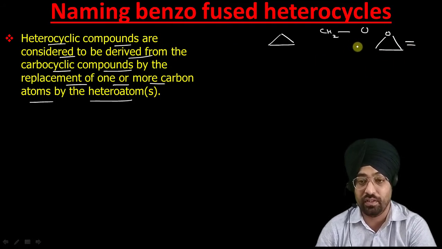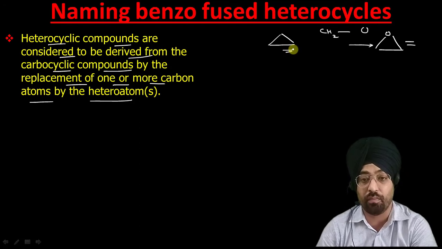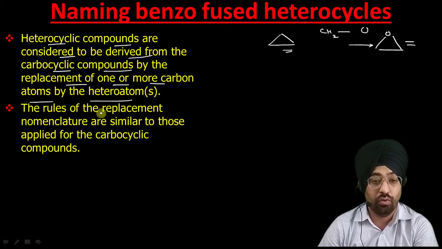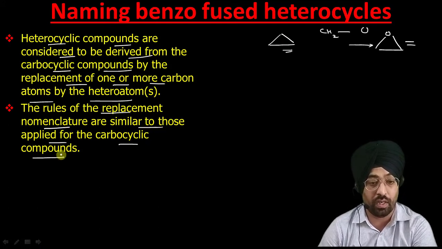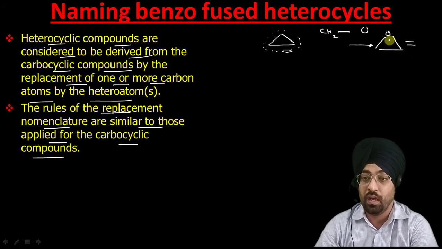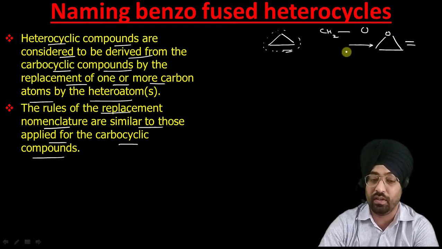I have already discussed that these heterocyclic compounds are considered to be derived from their carbocyclic counterparts. Carbocyclic means cyclic compounds composed only of carbon. And the rules of replacement nomenclature are similar to those applied for carbocyclic compounds. So in this system, first we have to see the name of the carbocyclic ring from which this heterocyclic compound is derived. Like it is derived from cyclopropane, so we call it oxacyclopropane. That we will discuss in our next slides.